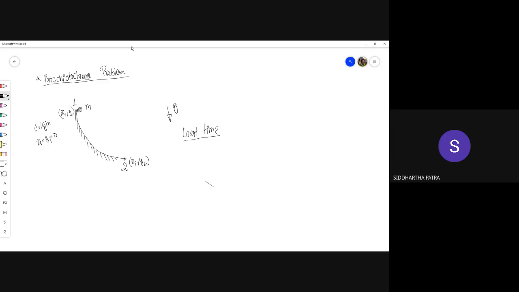Let's say after a certain interval of time, it descends to another point having coordinates x and y. So it has descended by this much amount, y.